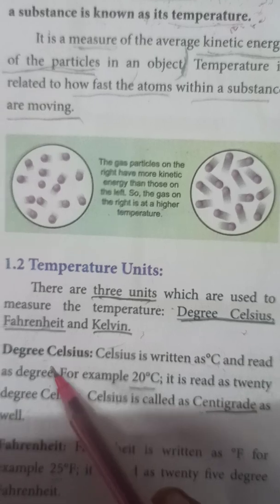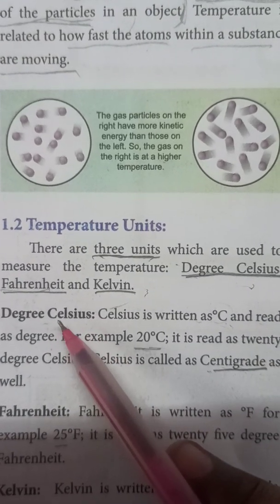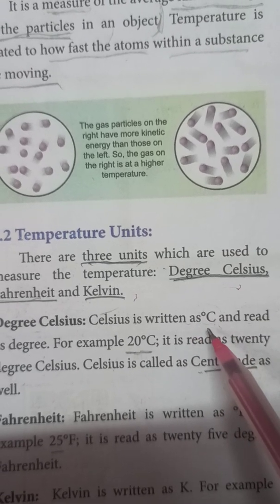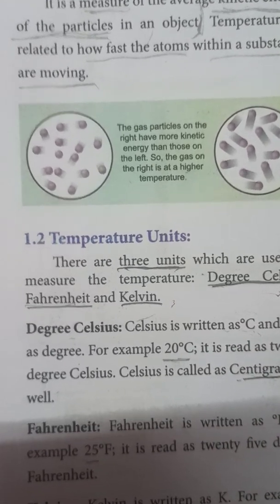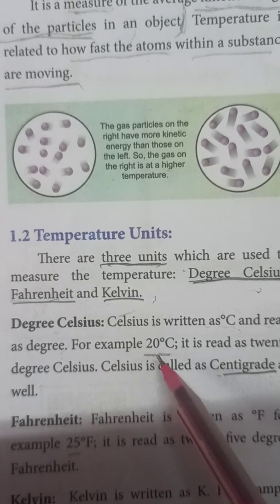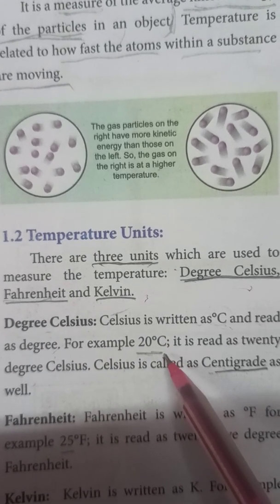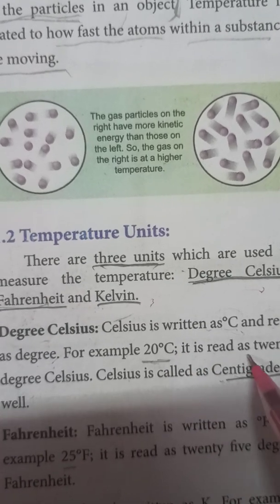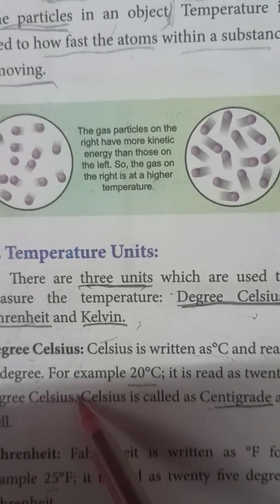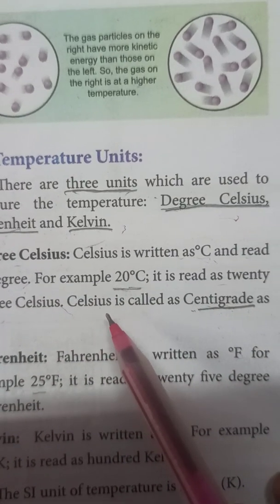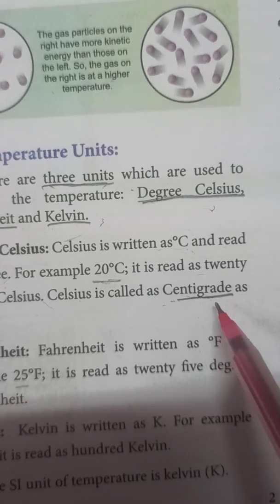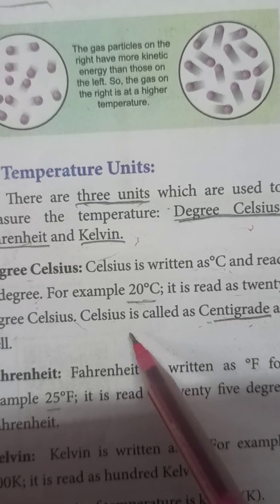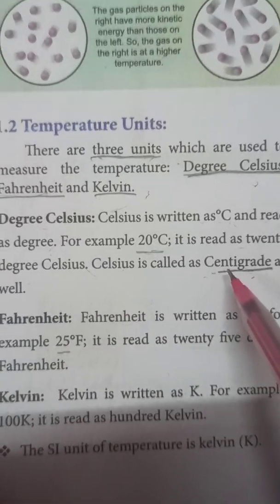First one is degree Celsius. We should write it like this, degree Celsius. How to read it? For example, 20 degrees Celsius is written here. It is read as 20 degrees Celsius. Celsius is otherwise called centigrade.